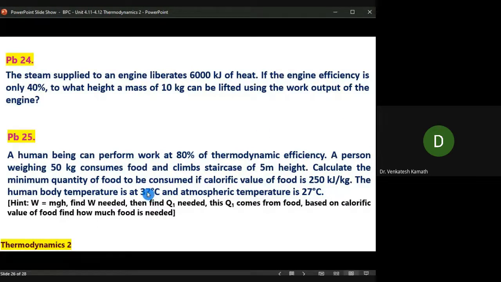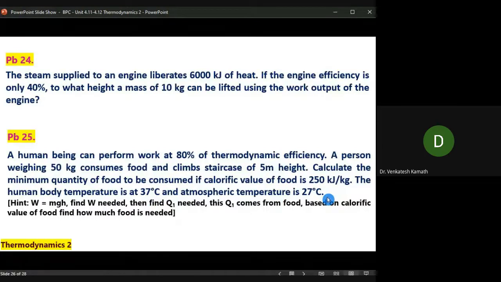If it was a Carnot engine, it would have an efficiency of T1 minus T2 by T1, in Kelvin. Now this human being has an efficiency of 80% of that efficiency, 0.8 times this efficiency.